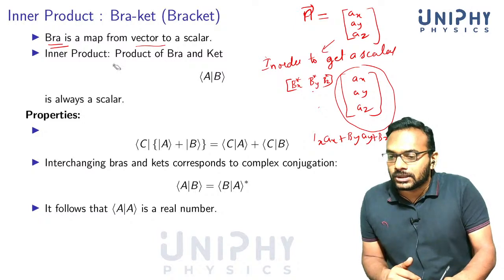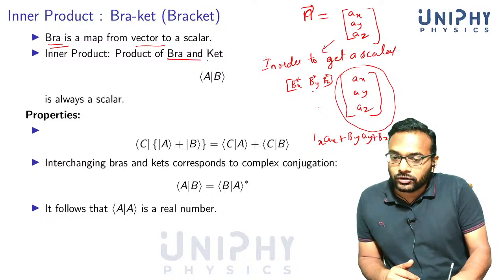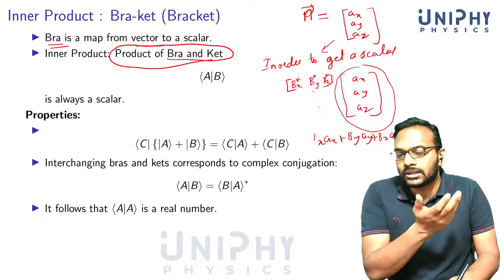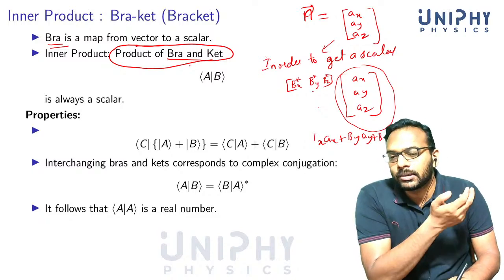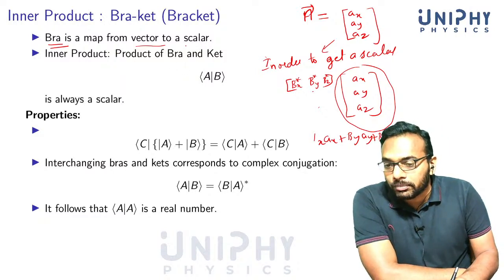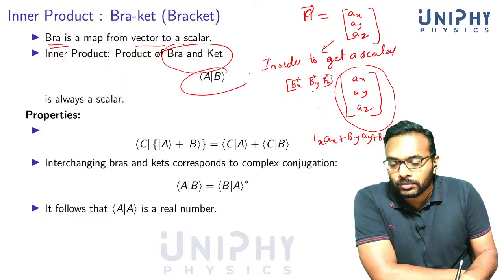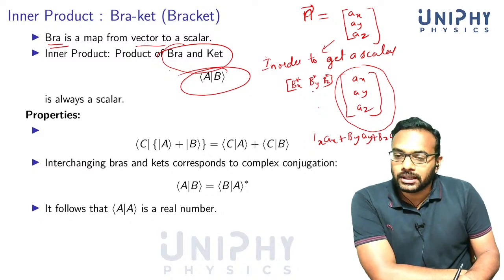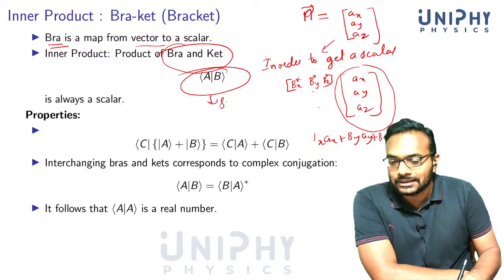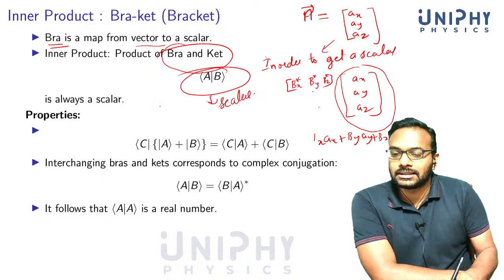So the inner product, we will write it as a product of Bra and Ket. You don't have a nice way of talking about a product of two vectors, but you can talk about a product of a Bra and a Ket in this form, and this is a scalar. It's important.